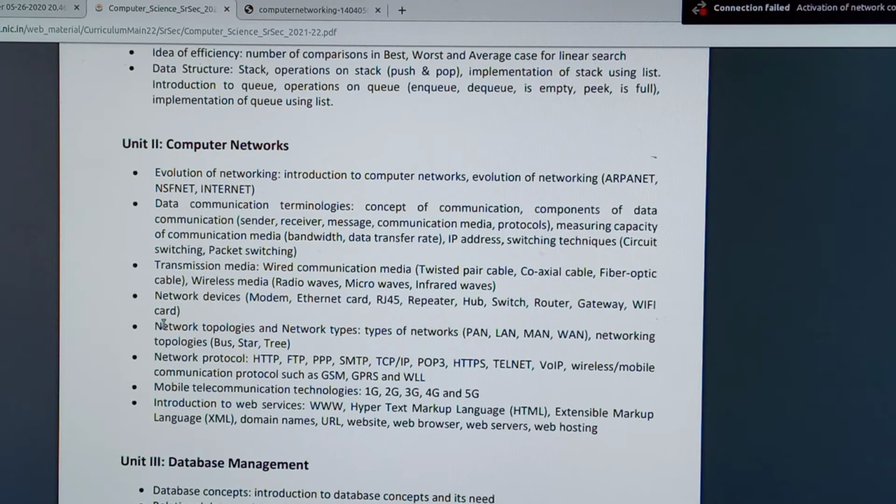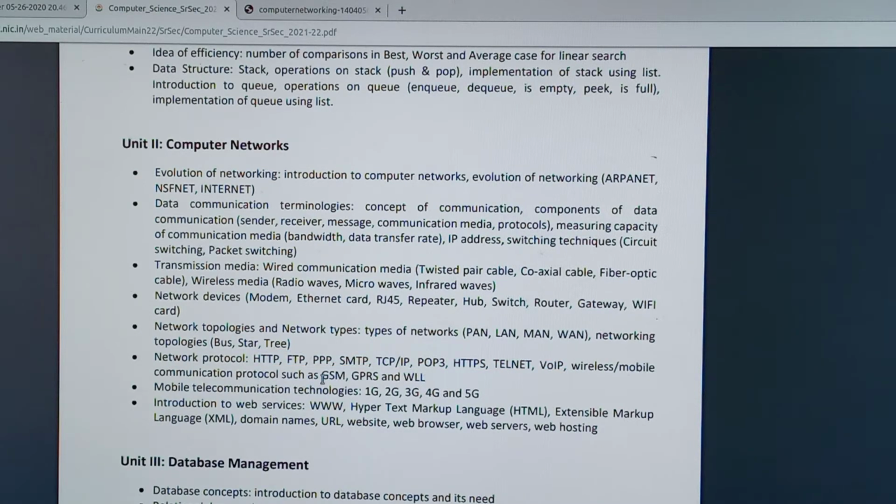After that we study network topologies, then different types of network. The topologies are bus topology, star topology, ring topology, mesh topology. Too many topologies are there. Then different types of network we need to study: PAN, LAN, MAN, WAN, etc. Finally we need to study different types of network protocols: HTTP, FTP, PPP, SMTP, TCP/IP, POP3, HTTPS, Telnet, then voice over IP, VoIP, like that.